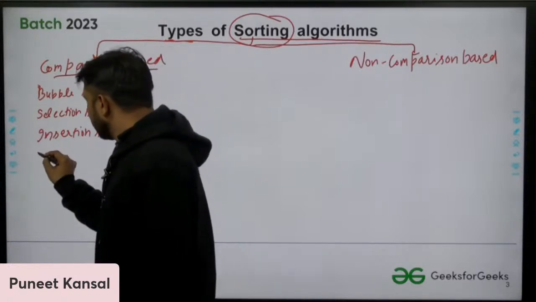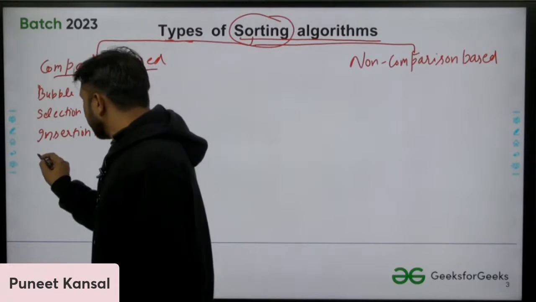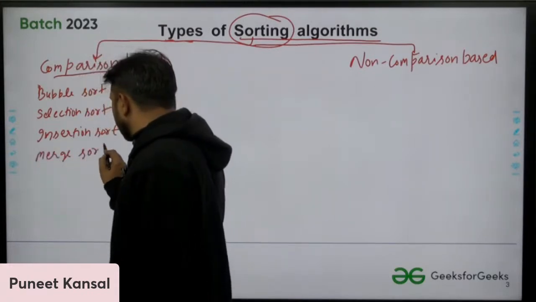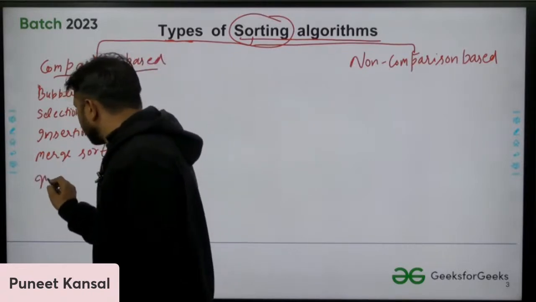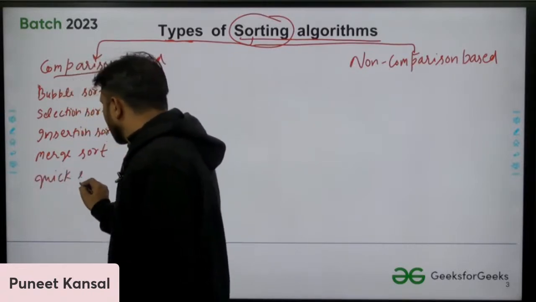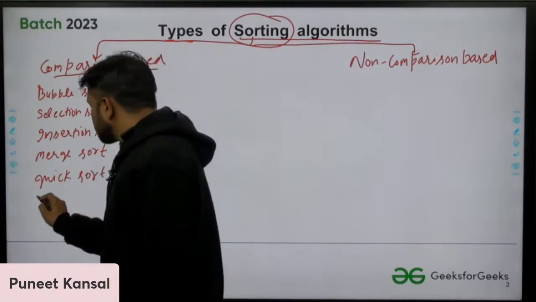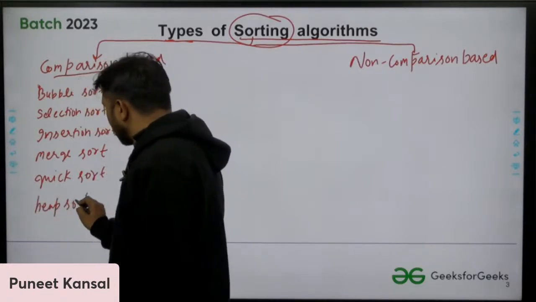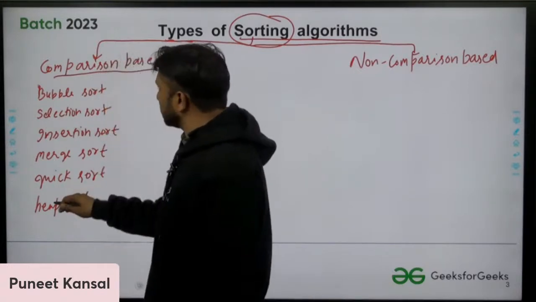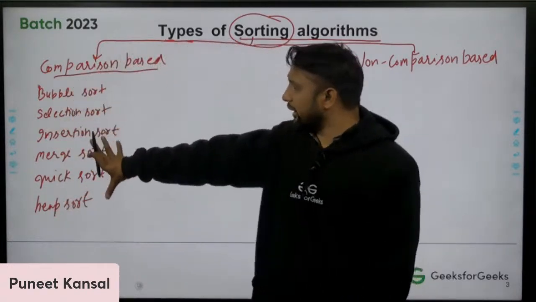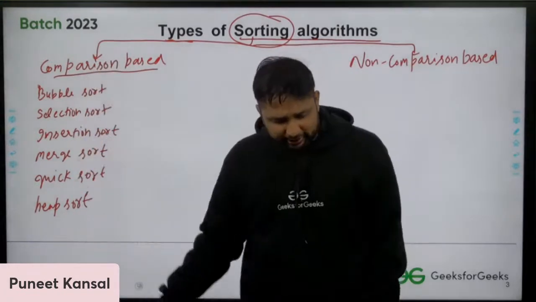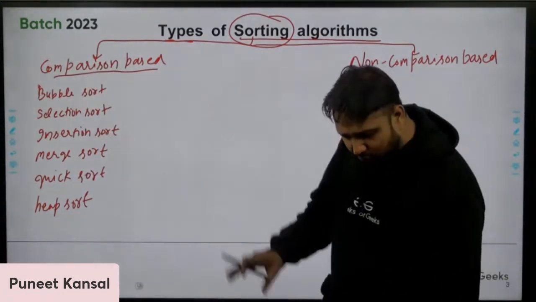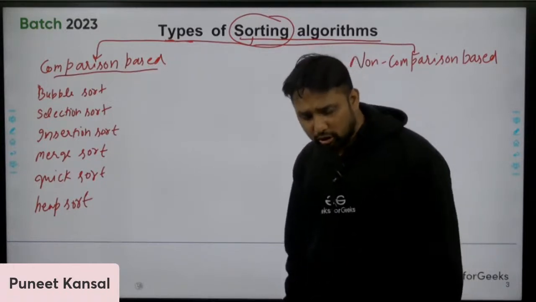These are the popular ones I'm talking about. There are many others also, like shell sort.